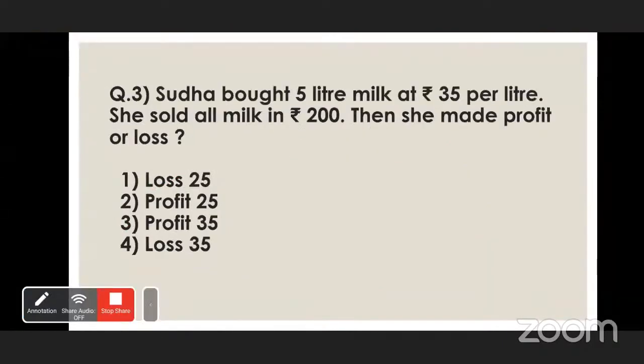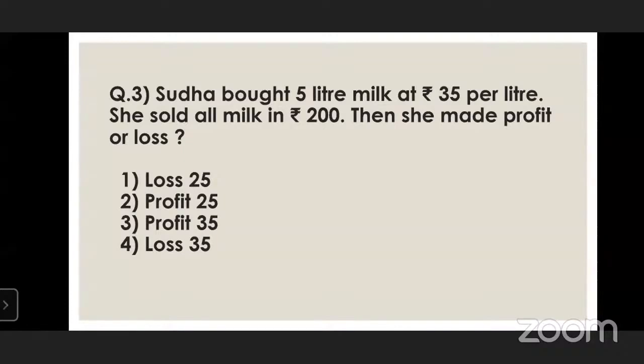Now, this one is the last question. Read this one. Sudha bought 5 liters of milk at 35 per liter. She sold that milk for rupees 200. Then did she make profit or loss? Sir, she had a profit, because selling price is higher than the cost price.